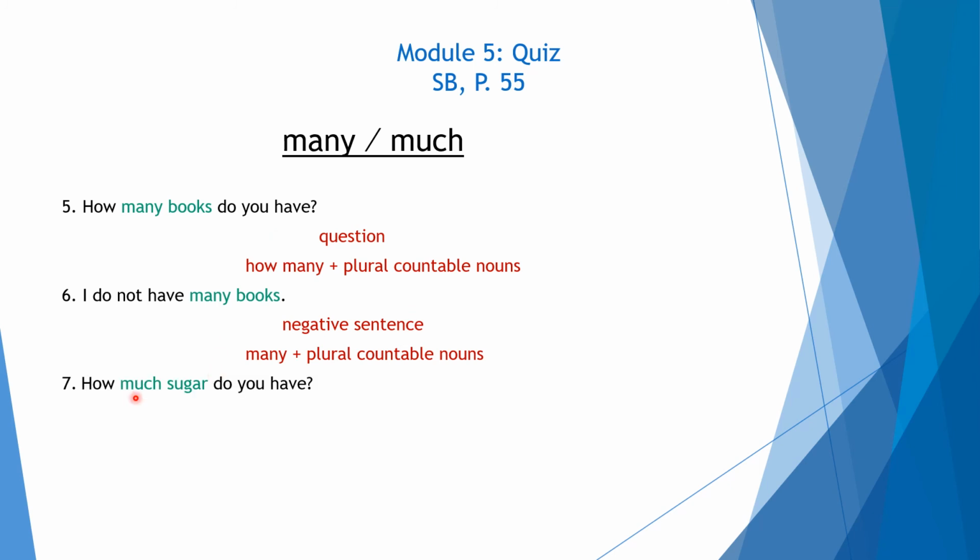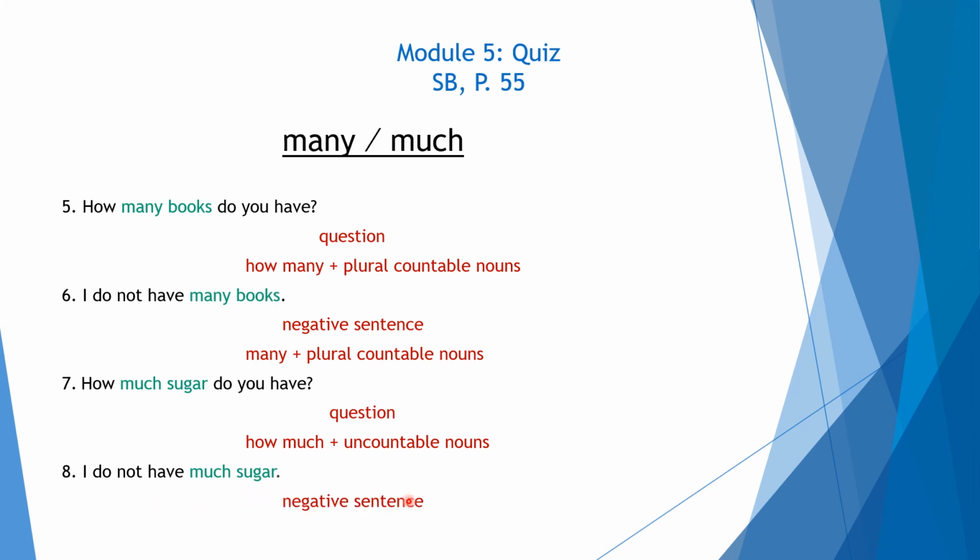7. How much sugar do you have? Now this is a question. Sugar is an uncountable noun. So we use how much plus uncountable nouns. 8. I don't have much sugar. This is a negative sentence. So we use much plus uncountable nouns.